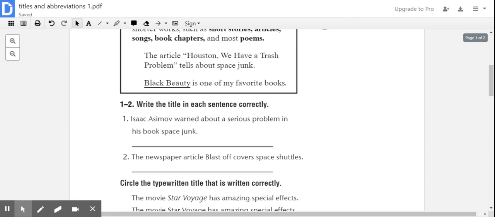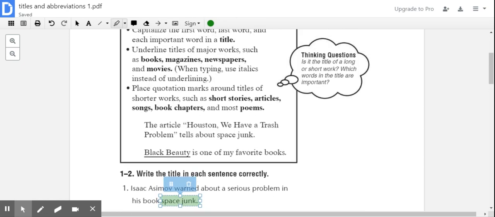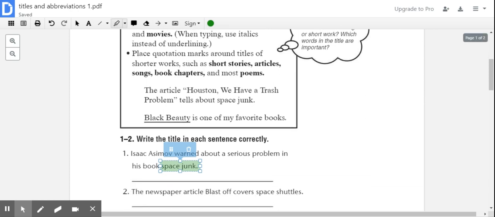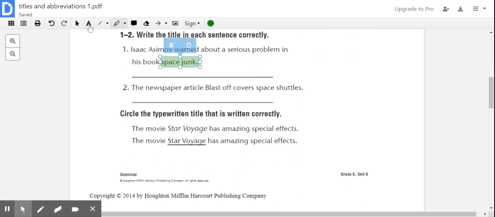All right, we have a couple that we're going to do right here. So it says, Isaac Asimov warned about a serious problem in his book, Space Junk. So first we need to identify what part of that is the piece of work. In this case, it's Space Junk. Space Junk is the title of his book. If we look back up here, books are examples of major pieces of work, so therefore it needs to be underlined. So I'm going to go ahead and rewrite my sentence as Isaac